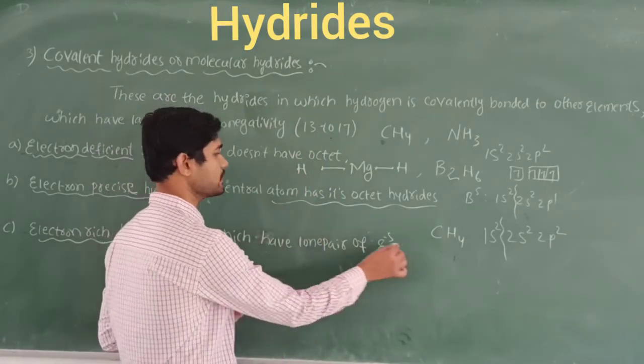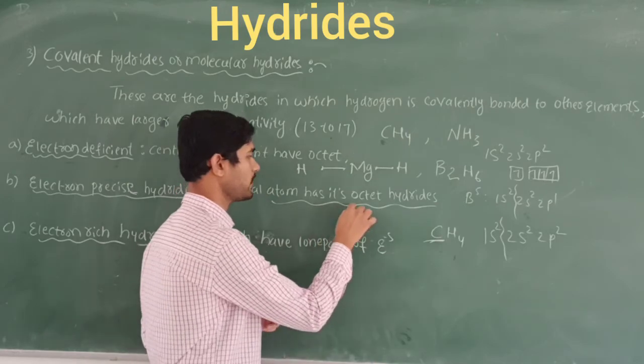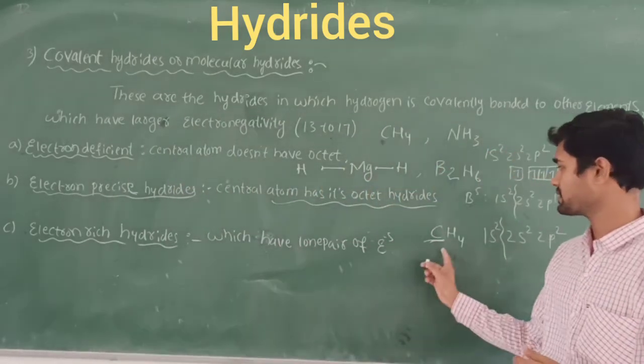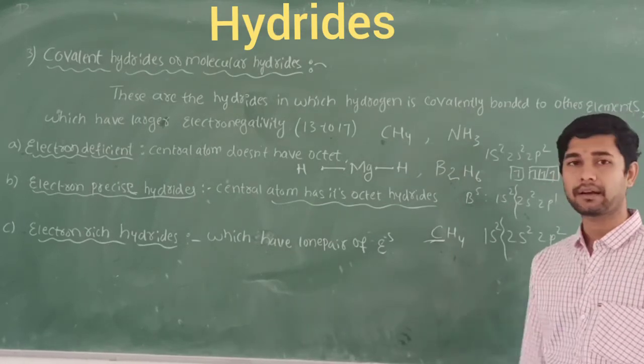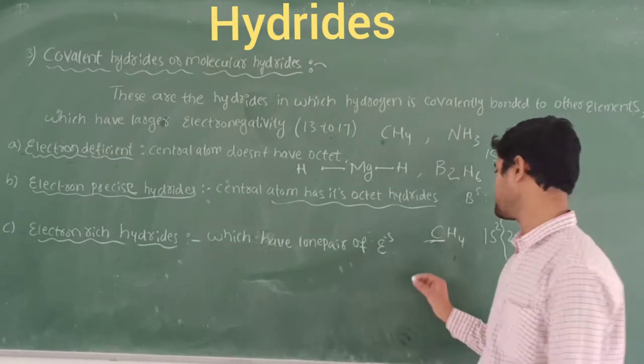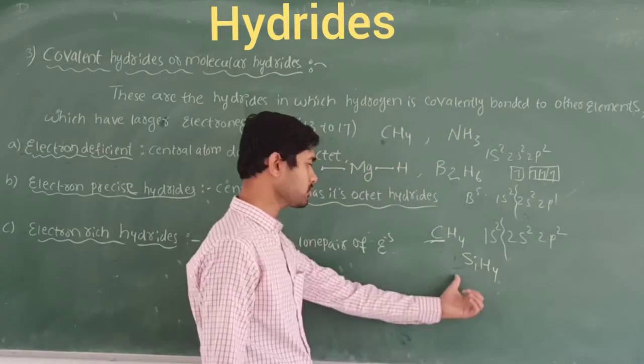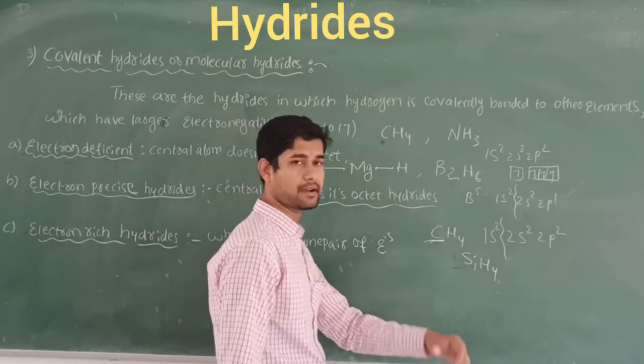In this way, the central atom, carbon, obeys the octet. The best example is methane, and also you can take silane, SiH4. Right, this also comes under the precise hydrides.